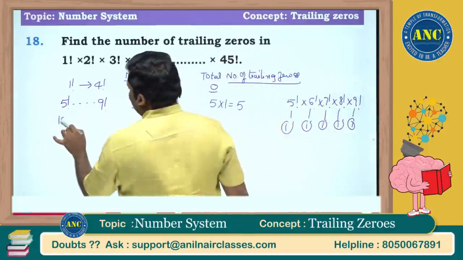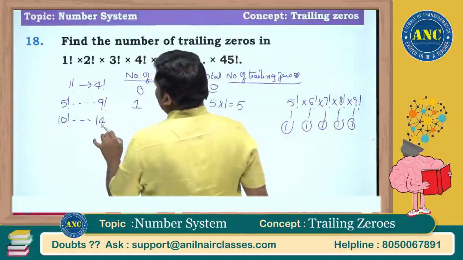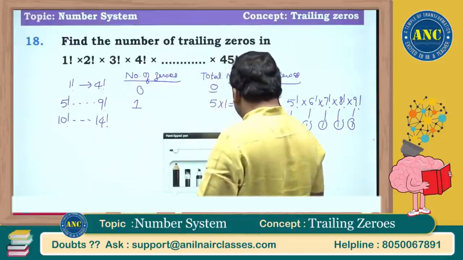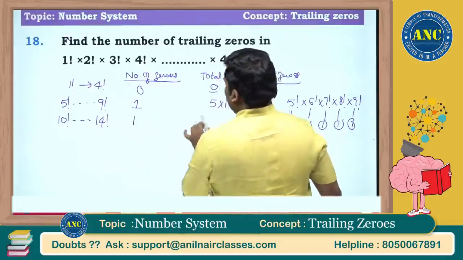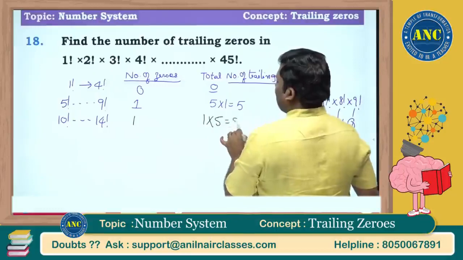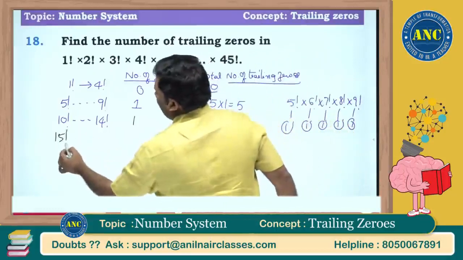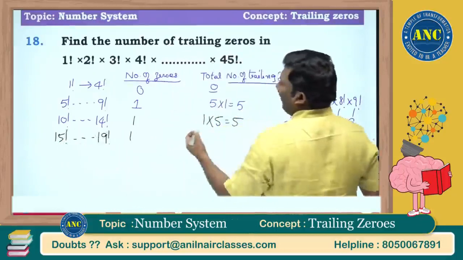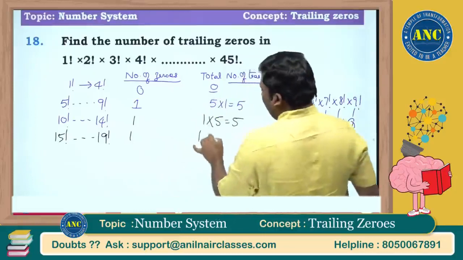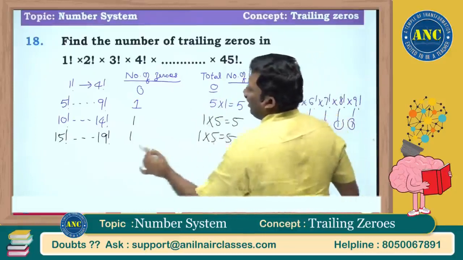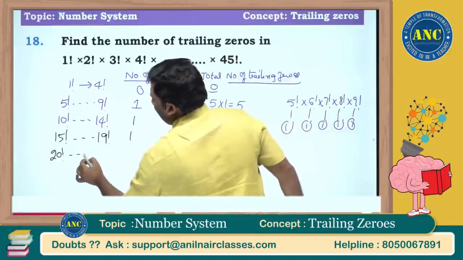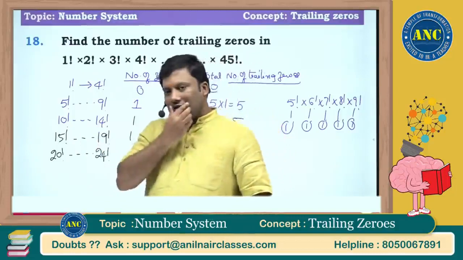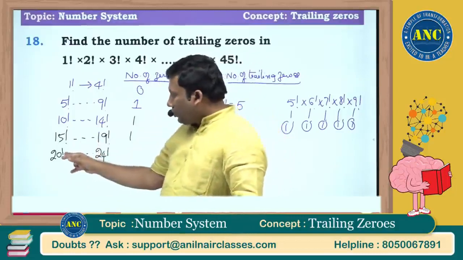Listen carefully. From 10 factorial till 14 factorial, there are 2 zeros each, so 5 into 2. From 15 factorial till 19 factorial, again 5 numbers, all multiples of 5, only ones. Again 1 into 5. Then it is 20 factorial till 24 factorial.